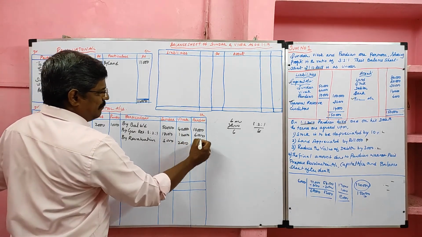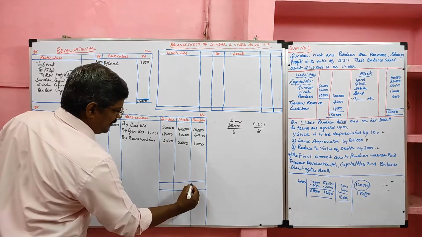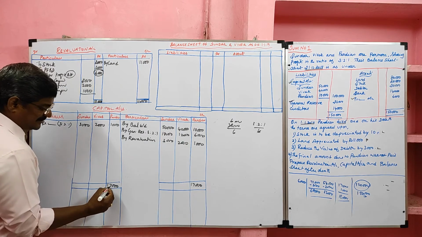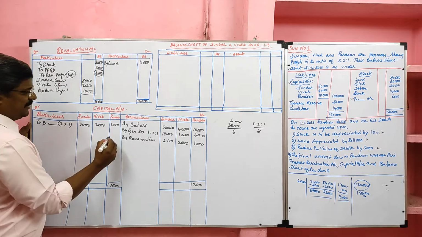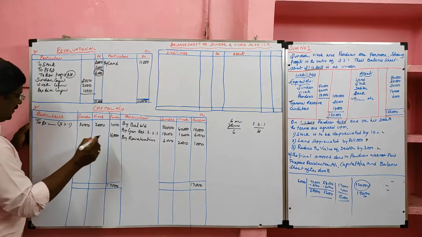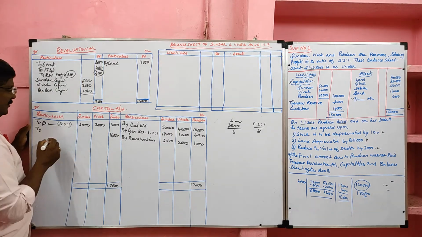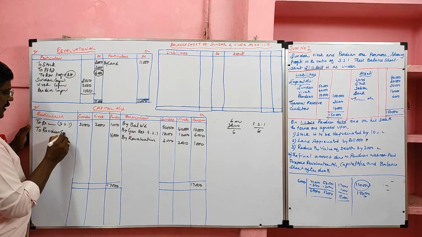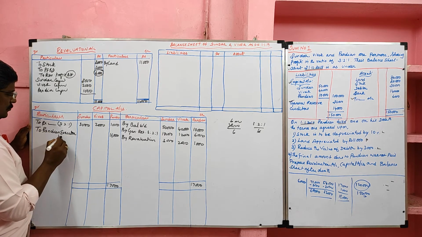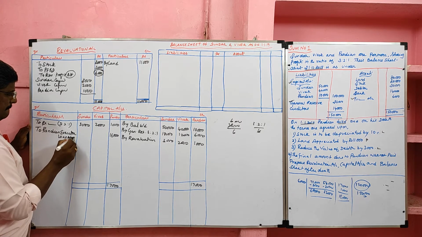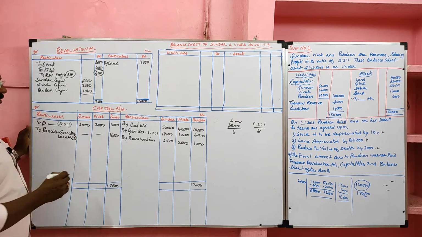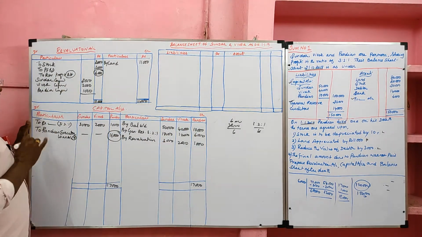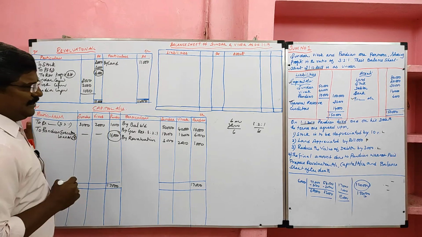First we should close the deceased partner's account. Deceased partner is Pandian. Pandian's total interest is 17,000, of which 1,000 is debited. So the balance we have is 16,000. This total interest of Pandian should be transferred to Pandian executor loan account. This is very important. The total interest of Pandian should be transferred to his legal executor. Then we have to close the other partners' capital accounts.